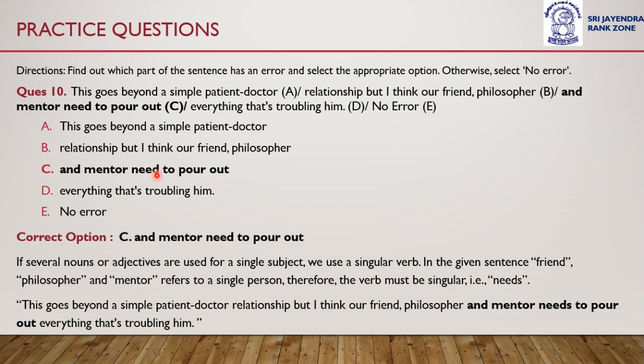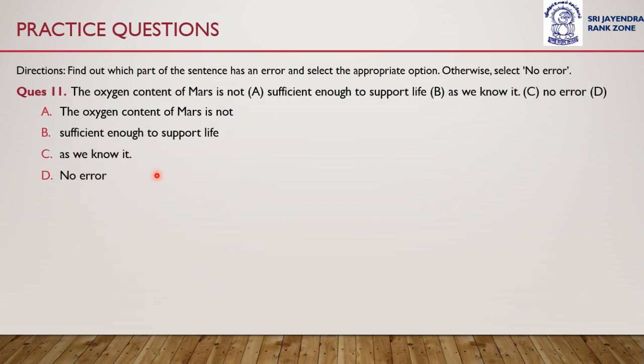Let's move to question number 11. Here also we have to recognize which part of the sentence has an error or is there no error in this sentence. We have divided it into three portions. The oxygen content of Mars is not sufficient enough to support life as we know it.